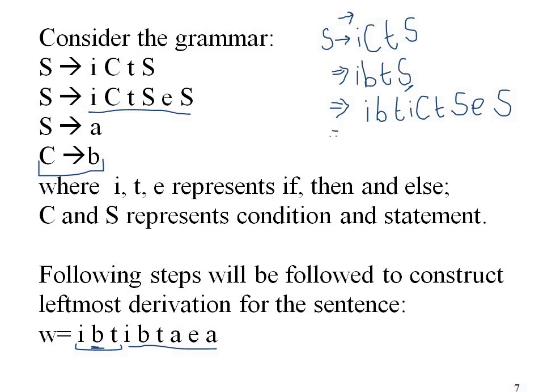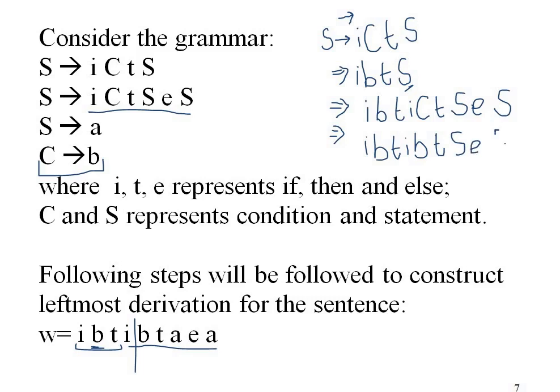Now again we will start with left. Here I, B, T, I, the four are terminals, so we won't do anything with them. Then we have C, again a non-terminal. So now we have completed till now. So we can replace this C with B because we have this production. So we will see I, B, T, I, B, T, S, E, S.